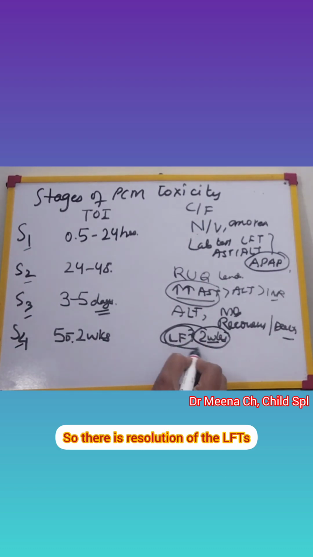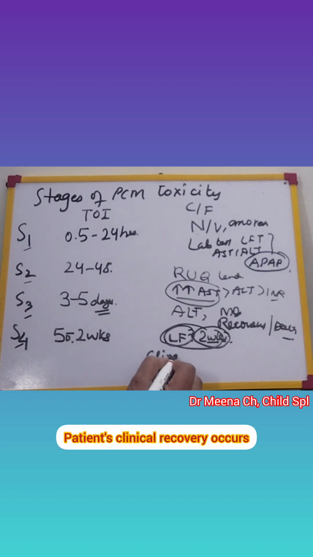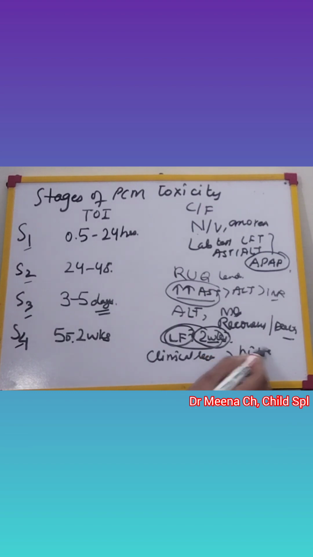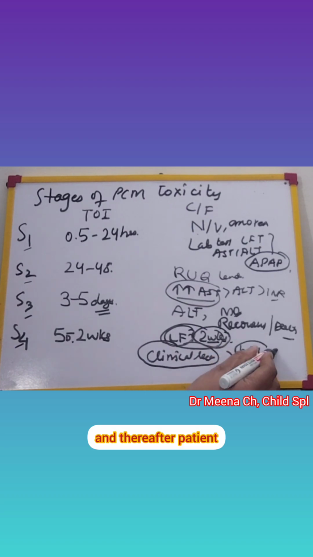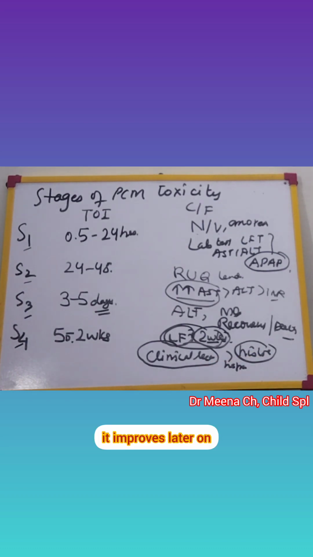So there is resolution of the LFTs. Patient's clinical recovery occurs, and clinical recovery usually precedes the histological recovery, right? Patient improves clinically, and thereafter the pathological changes, hepatic injury and necrosis, improve later on, right?